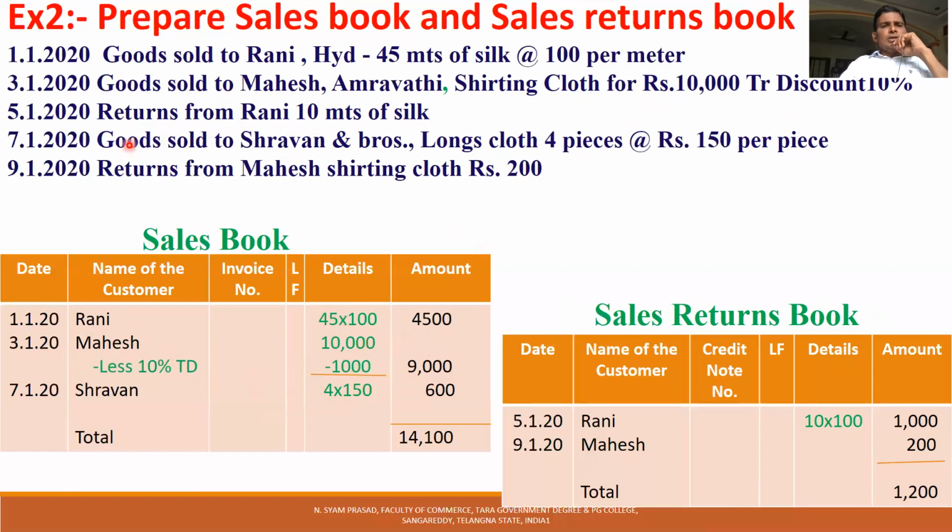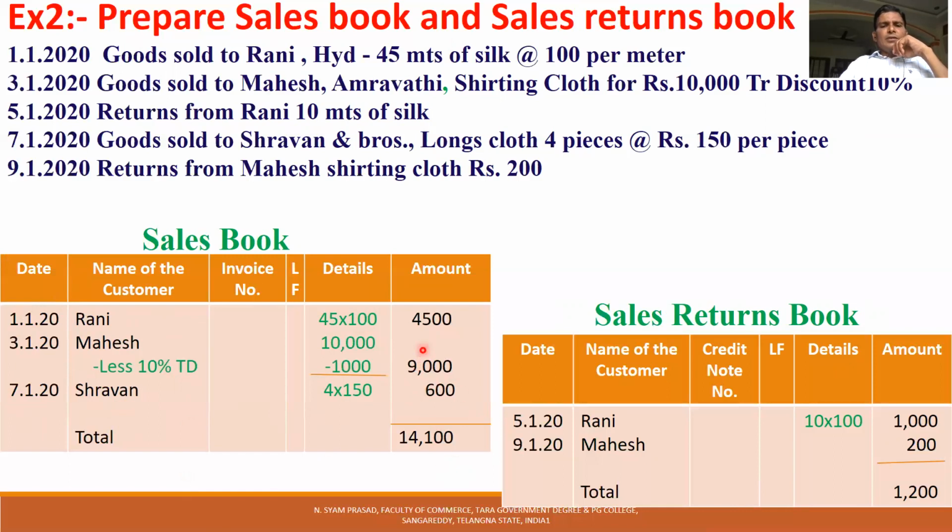Next, goods sold to Shravan. Long cloth 4 pieces, 150 each, 4 into 150, 600, on 7th date with Shravan's name, 600. So in these 5 transactions, only 3 are credit sales of goods. They are recorded with the date, with the name of the customer, with the value of the goods.